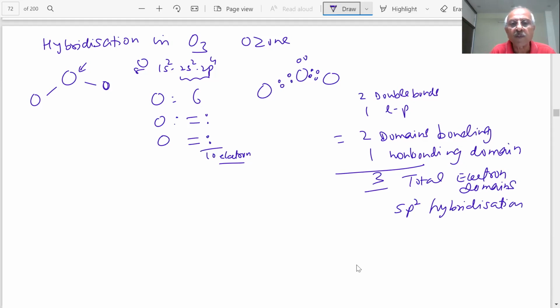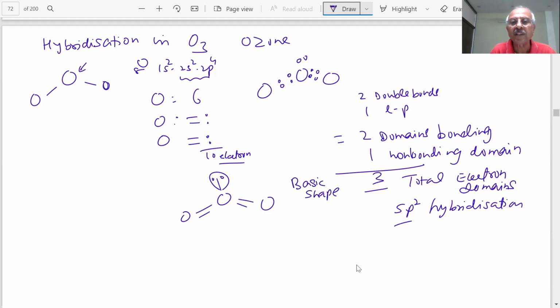And then what is the shape of sp2? You already know. You have oxygen, and you have this, but one is a lone pair of electrons. And you have oxygen. These are the double bonds. Got the point? The hybridization is sp2. This is the basic shape.